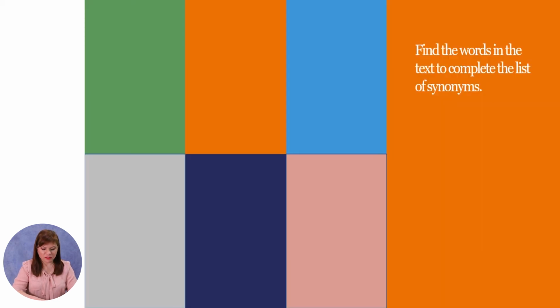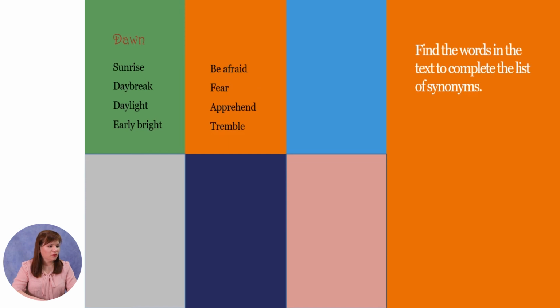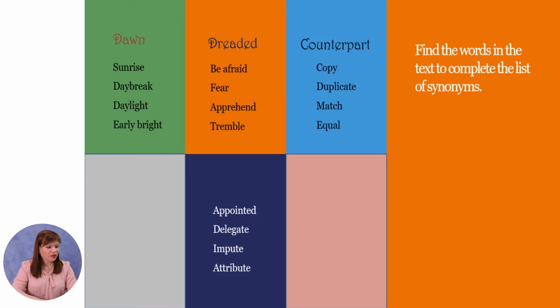In this part of the lesson, we have to find the words in the text to complete the list of synonyms. Sunrise, daybreak, daylight, early bright: it's dawn. Be afraid, fear, apprehend, tremble: dread. Copy, duplicate, match or equal. Counterpart. Appointed, delegate, input, attribute: it's assigned. Let us continue.